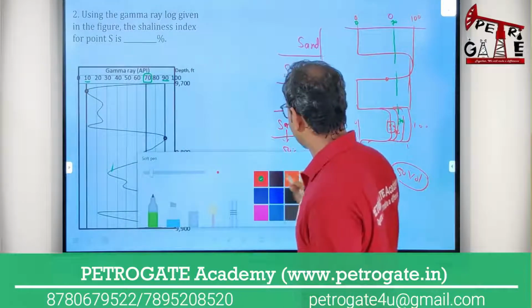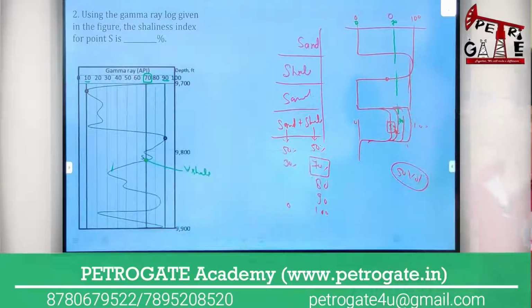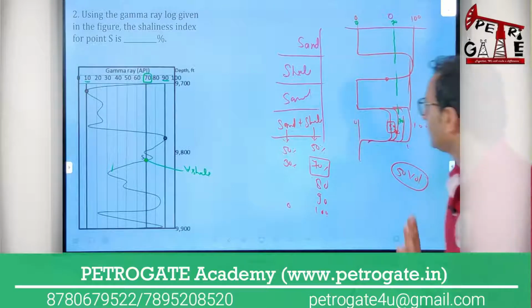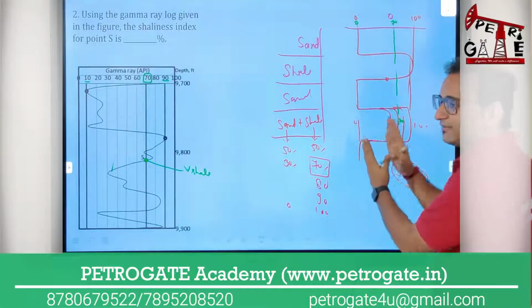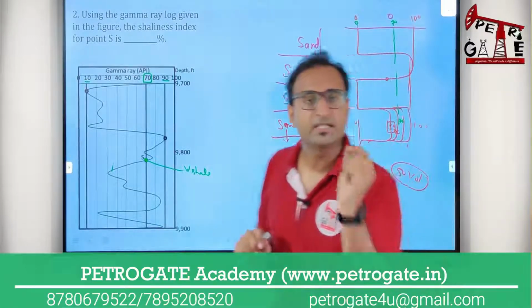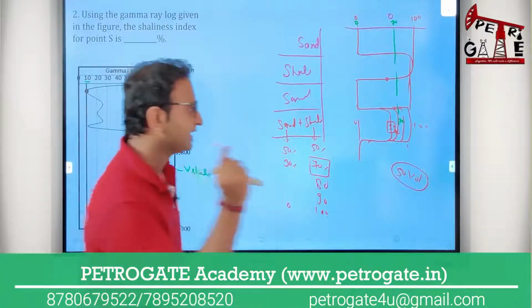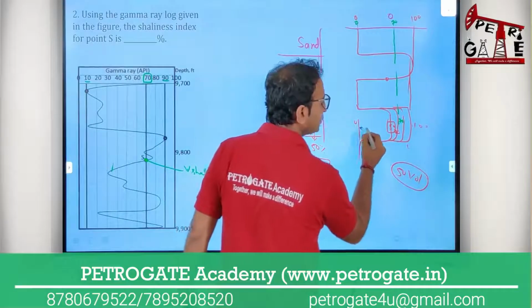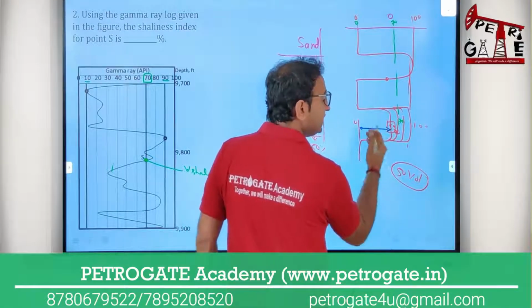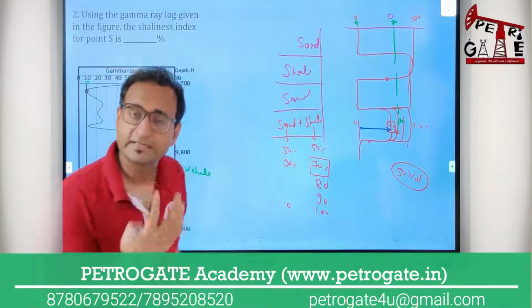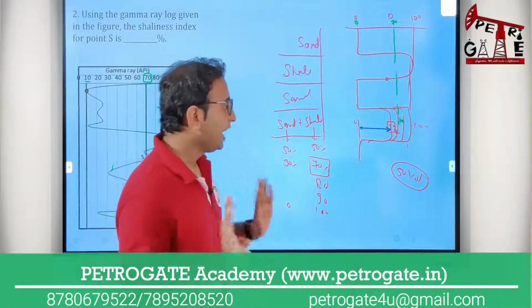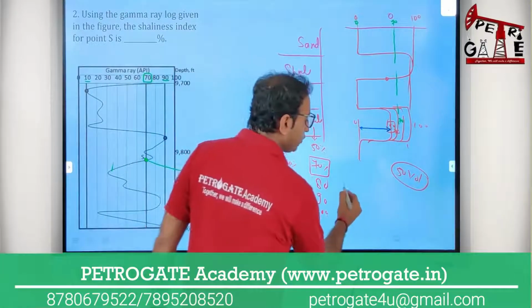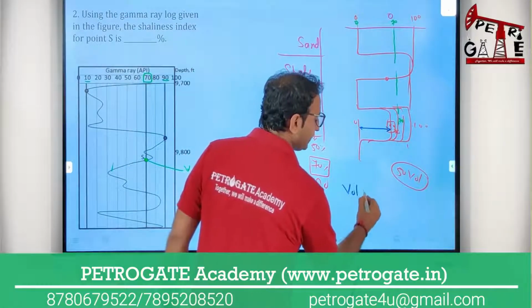बिल्कुल सिंपल तरीके से, रटने वाली बात ही नहीं है, ठीक है। I will tell you in a very simple way, where you will see the common sense you can use. Okay, now you will see that when this deflection happens, it represents the volume of shale. If little deflection you are having, suppose this deflection you are having, it is deflection because of only the shale. This deflection is because of only the shale rock.